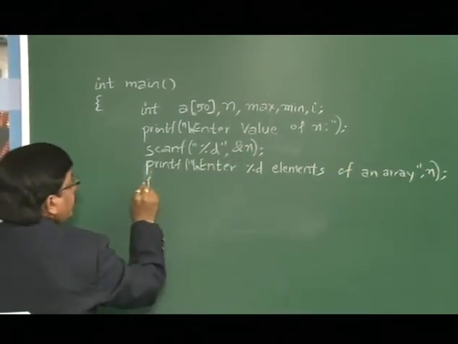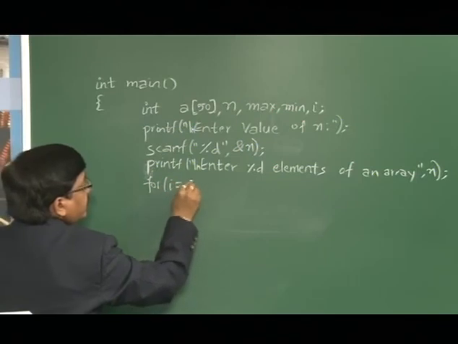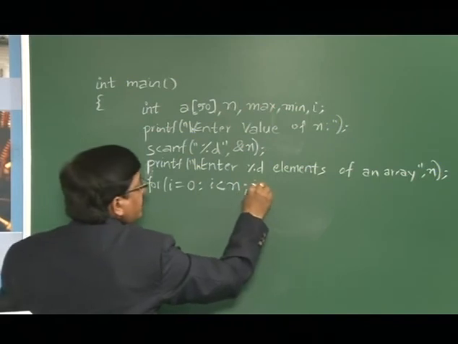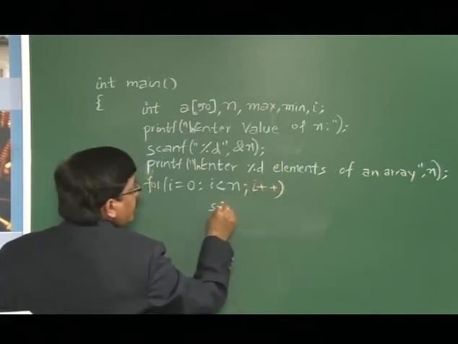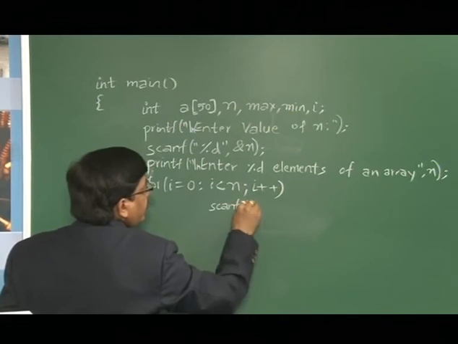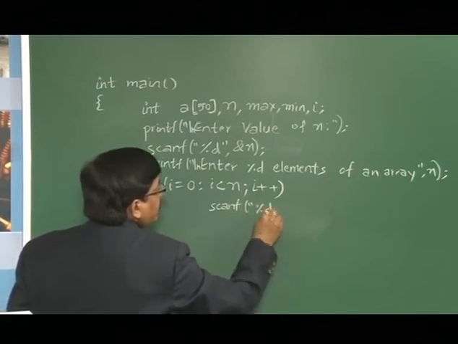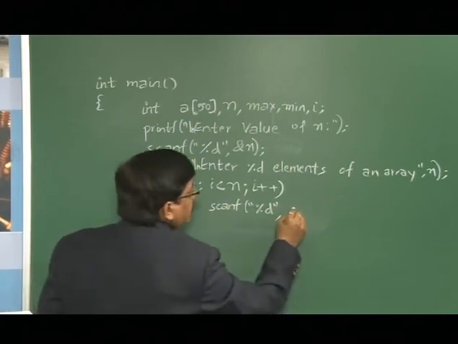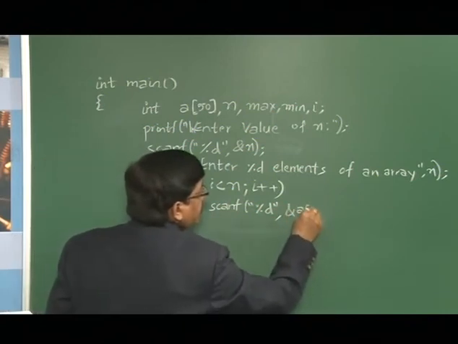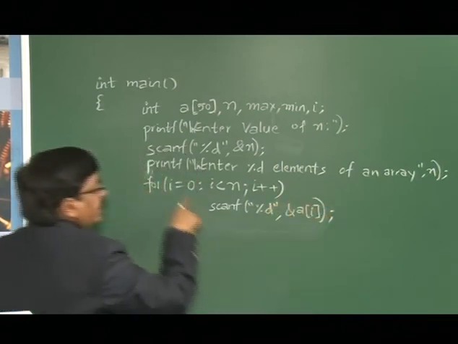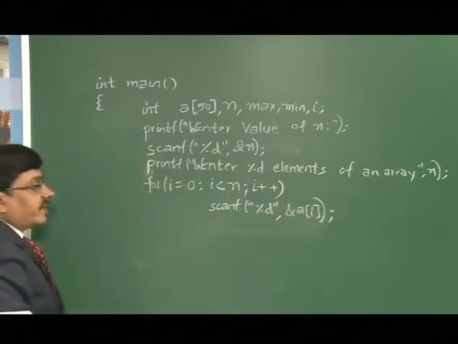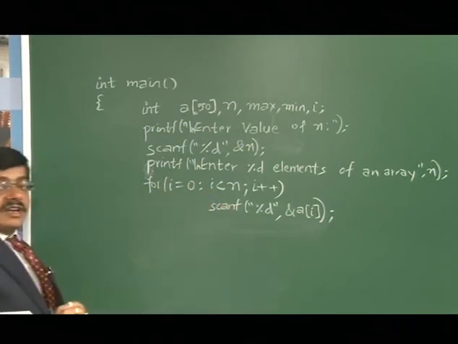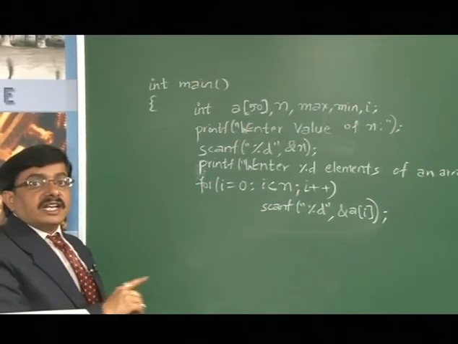Then I should take a loop for i is equal to 0, i less than n, i plus plus. Since I need only one scanf statement, I have no need of any further statements in the looping construct, so within the body of the loop, without opening and closing flower braces, I will write this statement. When i is equal to 0, I will be reading a of 0, when i is equal to 1, a of 1, and so on. When i is equal to n minus 1, I will be reading a of n minus 1. So all the n elements of an array I will be reading with this.